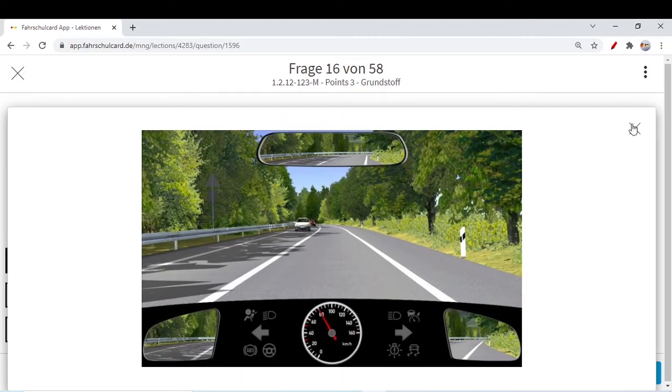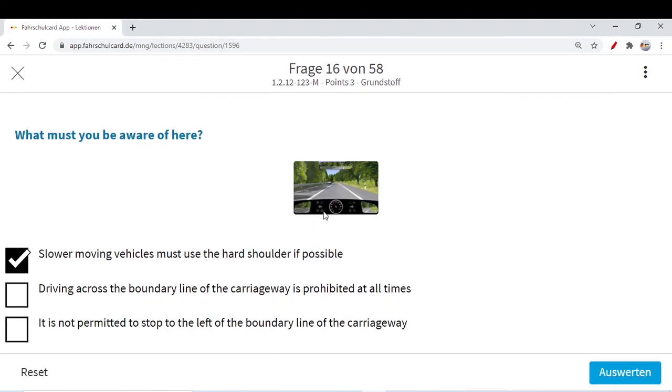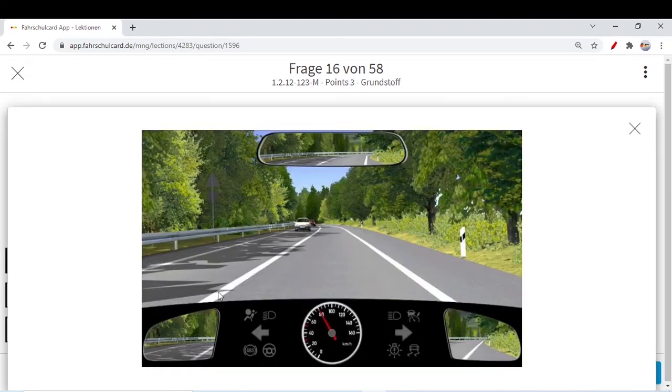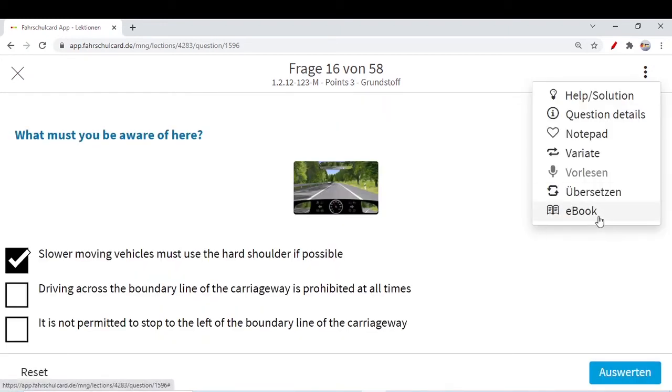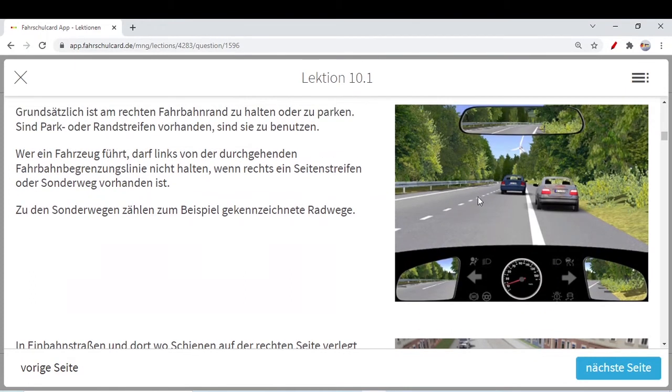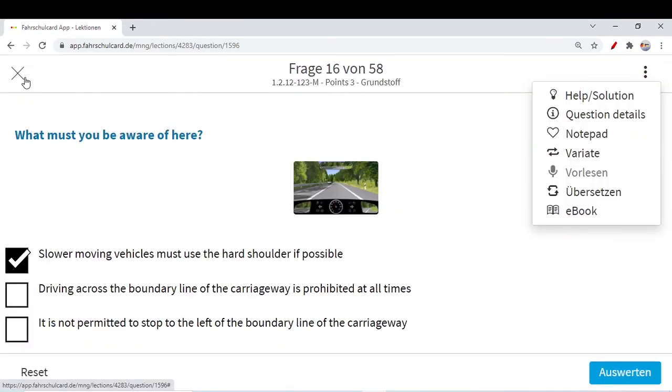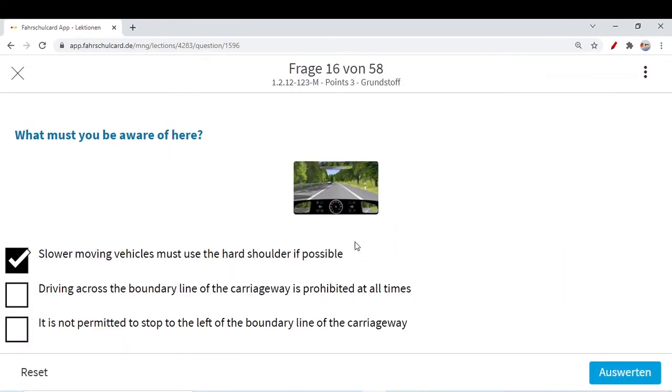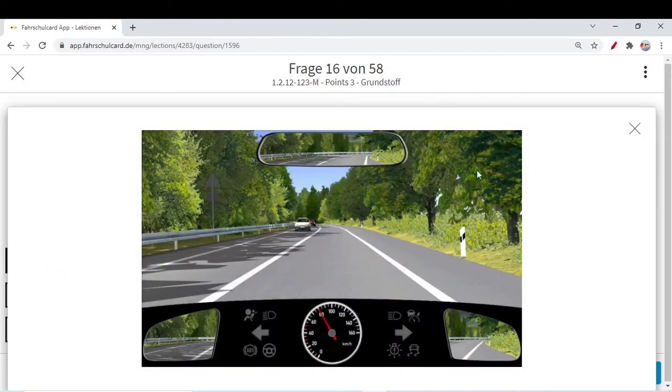So driving across the boundary line of the carriageway is prohibited at all times. Not all times. Currently it is, but at all times this answer is anyhow not correct, because after maybe a few hundred meters ahead there will be a broken line. I think you already know this broken line. I will try to show it to you here, like this broken line. Now you can overtake, you can actually drive across the boundary line when the line is dotted, but only in case of a solid line you are not allowed. So prohibited at all times is not a correct option. It is prohibited only a few times, when you see the solid line only.